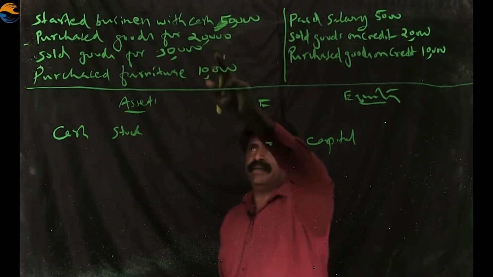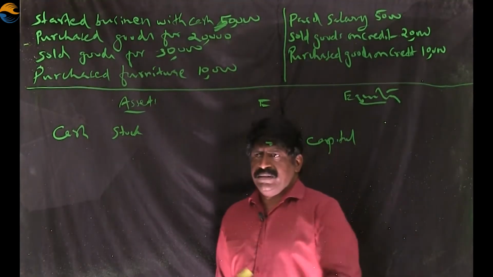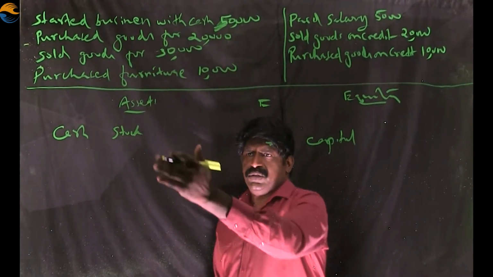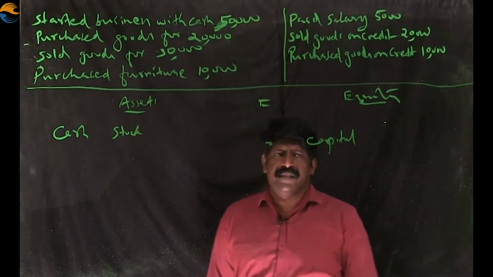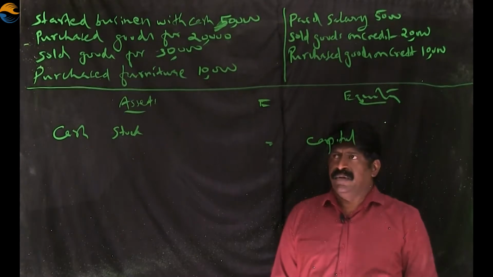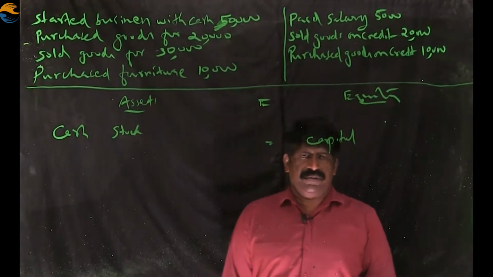Due to the second transaction, purchase goods for 20,000, cash goes out, stock comes in. Cash is already there, so I wrote the next item, stock. Next transaction: sold goods for 30,000.